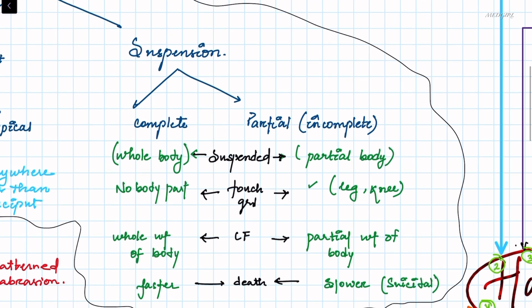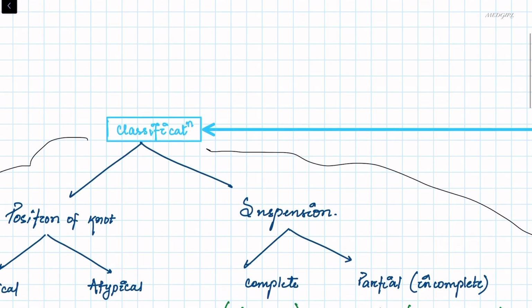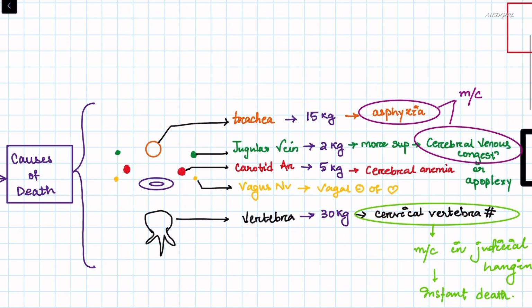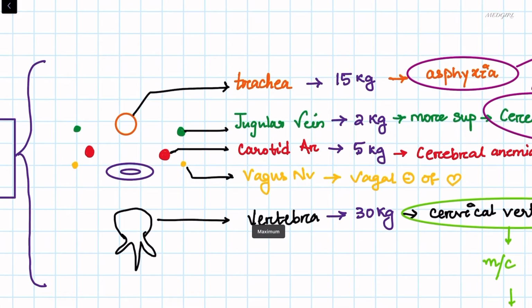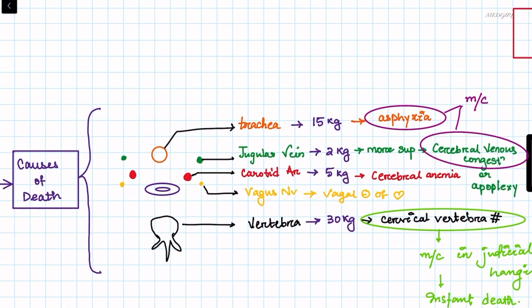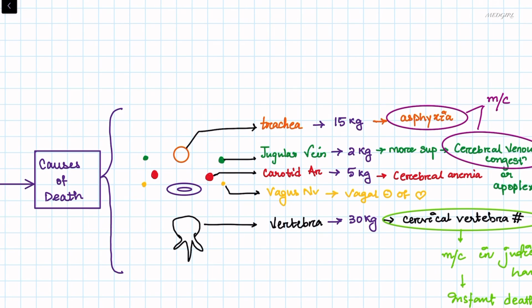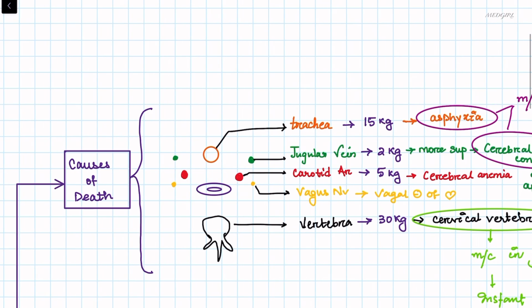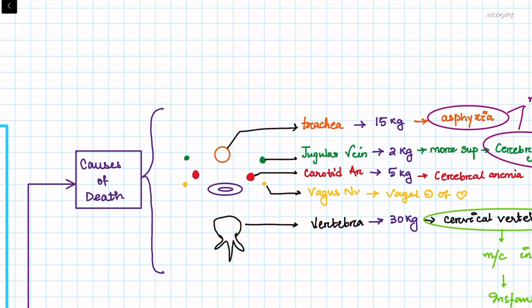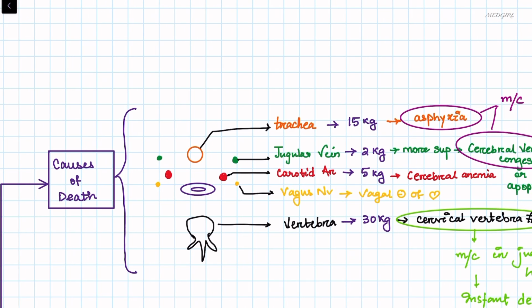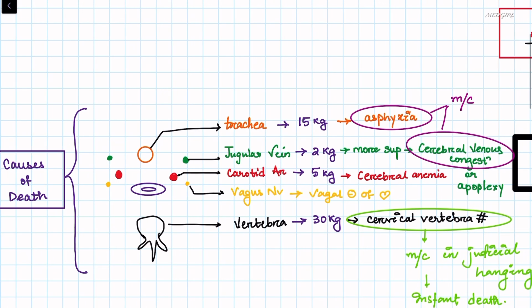Now this is all about the classification of hanging. Then coming to the causes of death, we will see how the compression forces act in this asphyxia. So here we have the trachea, jugular vein, carotid artery, vagus nerve, and the vertebra. Trachea, the weight required for compression is 15 kg, and the cause of death here is asphyxia. In the jugular vein, it is 2 kg, more superficial, and the result is cerebral venous congestion or apoplexy.